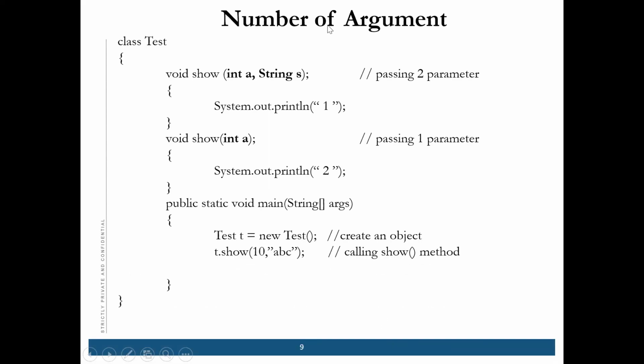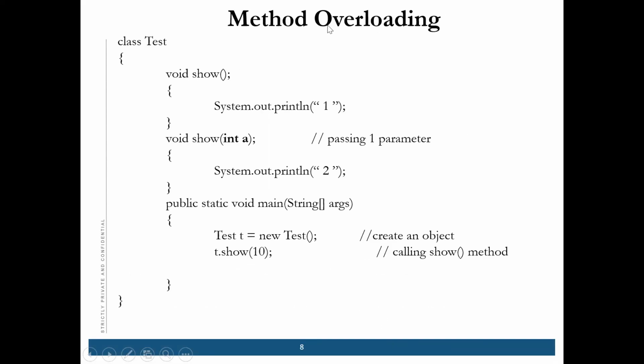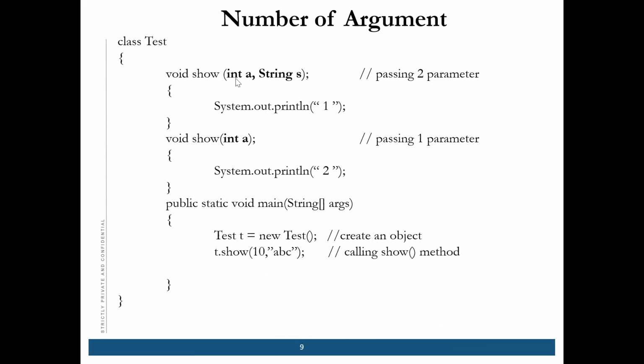Okay, now number of arguments. The number of arguments is different. These are two arguments, this is one argument. So by that we can differentiate that integer a and string, that means we have to call integer and string. If it is only integer, then we have to call by 10 only. Okay, clear? You can try all these programs by yourself.